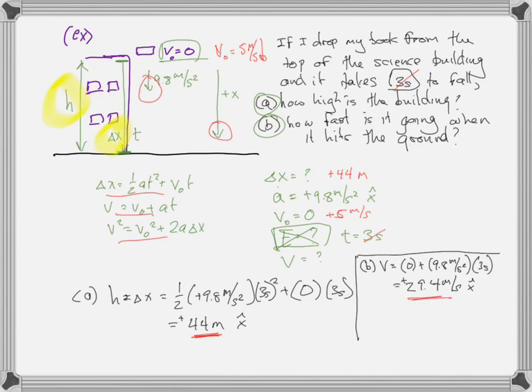T is an unknown. V final is an unknown. So that's what we know and what we don't know for part C. If you wrote that all out separately for part C, that might be more clear to you.